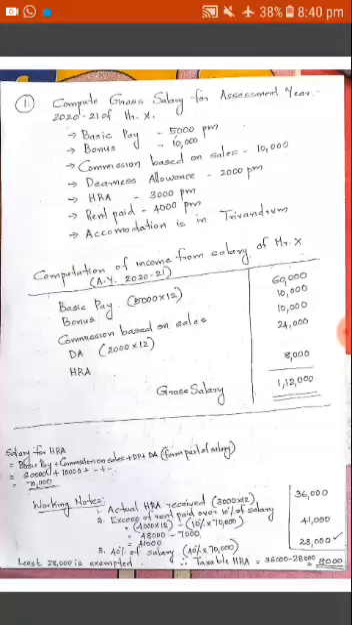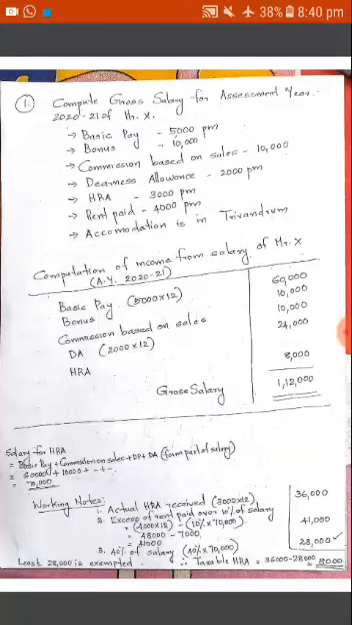Accommodation is in Trivandrum. What does it mean? That this assessee is not staying in a metropolitan city. So while computing house rent allowance, 40% of salary has to be considered instead of 50%. So coming to the answer part.